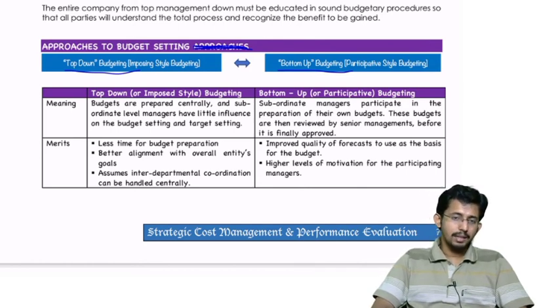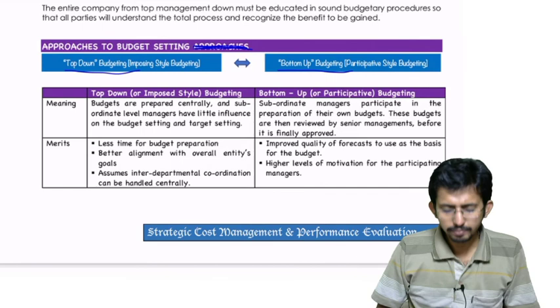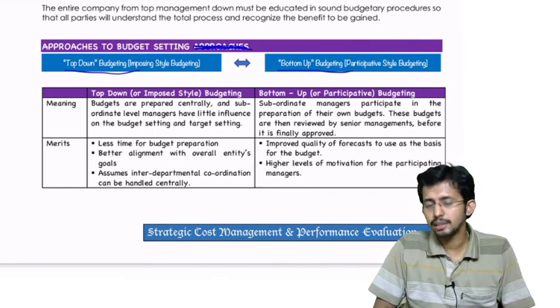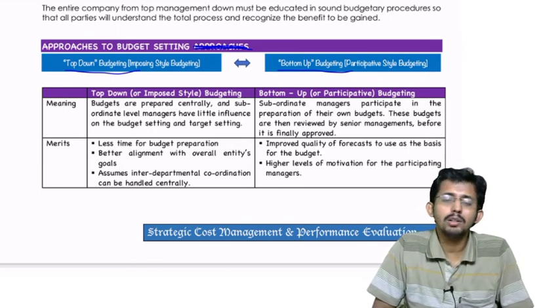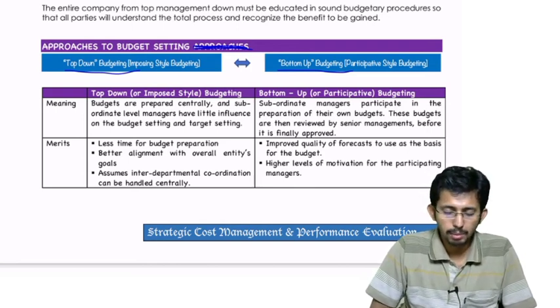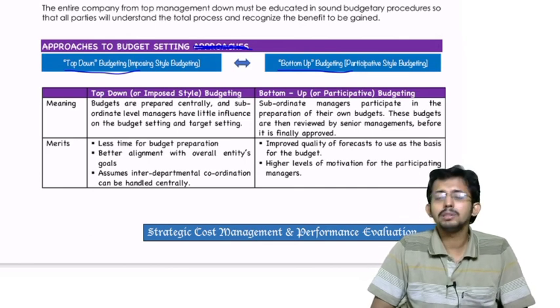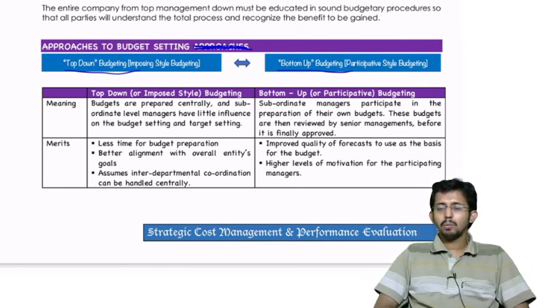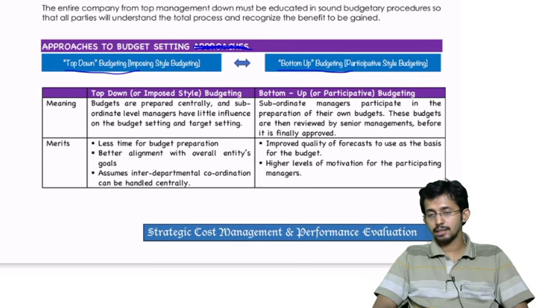Is it clear? Then what are the demerits of the other one? That is bottom up or participative budgeting. If you want to implement participative budgeting, it will be a time consuming process. Then the second one, the merit of the top down budget becomes a demerit of bottom up. This budget prepared may not align perfectly with the overall entity objective, because the entity wants to become the number one company in terms of profitability in the market in 5 years. That is the goal.